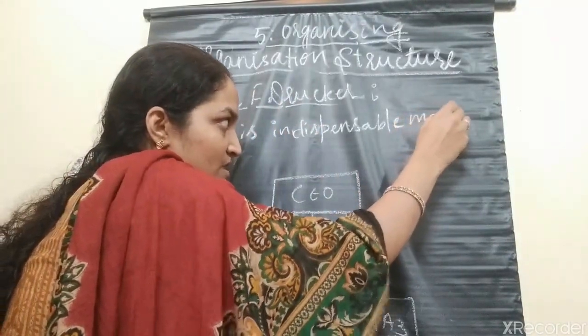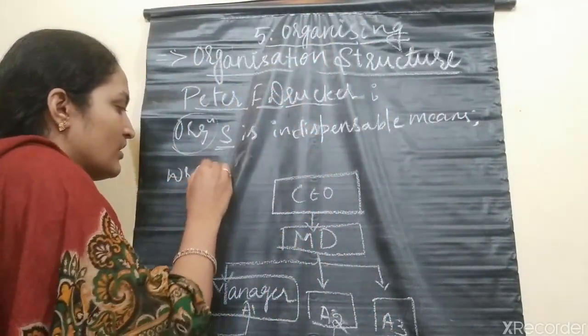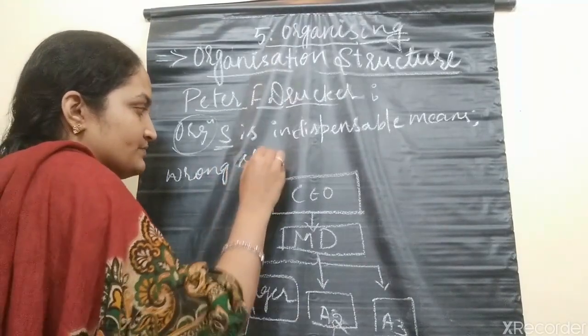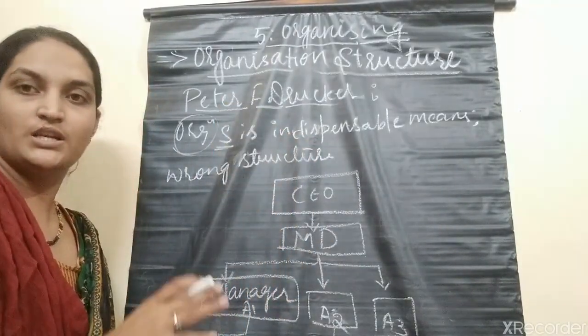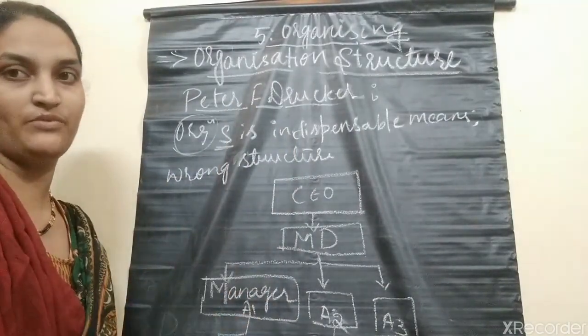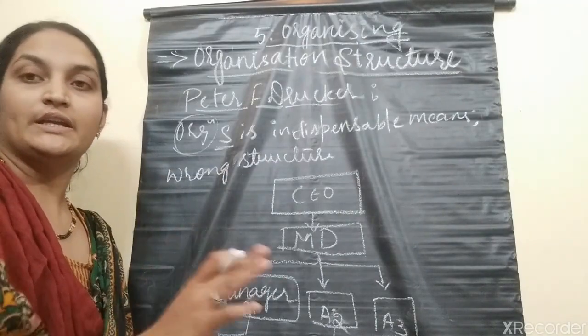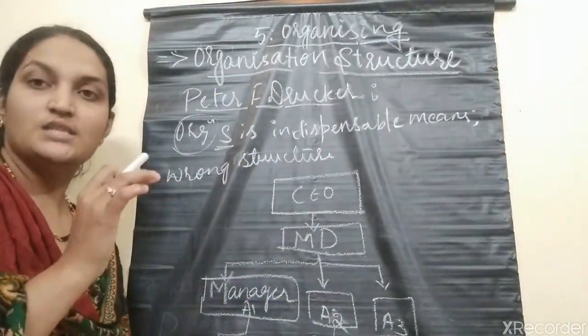He says a wrong organizational structure will seriously impair business performance, and it can even destroy it. What he is saying is that organizational structure is necessary.